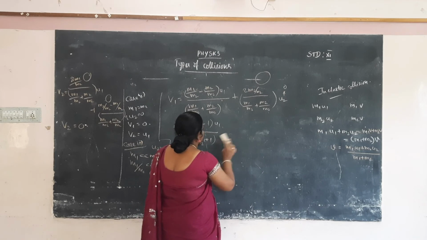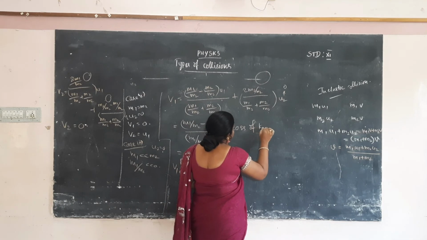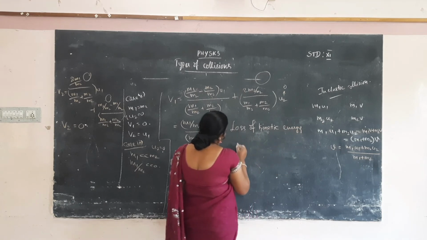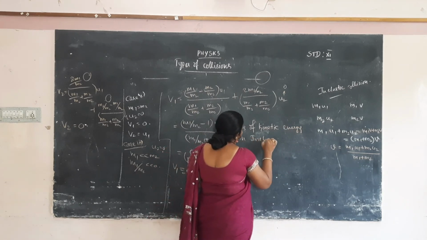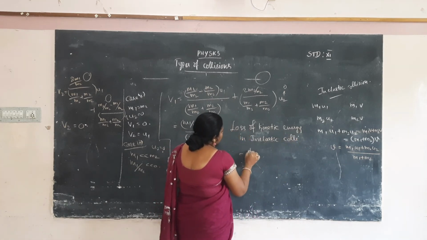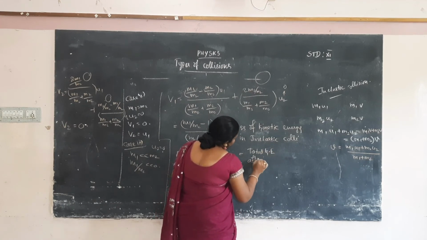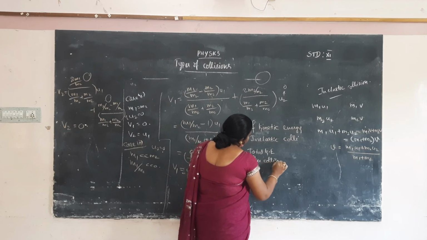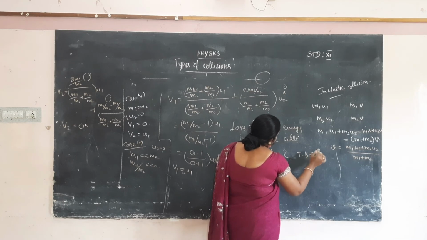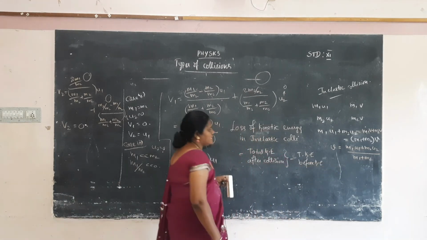In an inelastic collision, the total kinetic energy after collision minus the total kinetic energy before collision. This is the way you easily find the loss in kinetic energy in an inelastic collision.